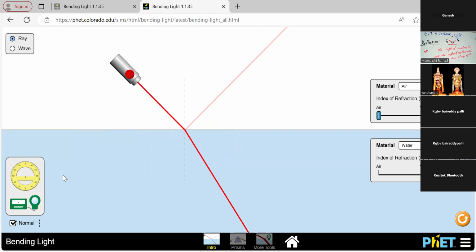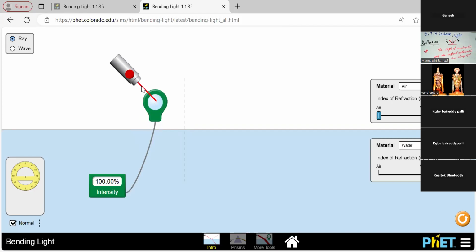Next, I am going to choose the light passing through air. This is called the air medium. In the above part I choose the air medium, and in the below part I choose the water medium. Now I'm going to measure the intensity of the light. With the help of this machine, I am going to measure the incident ray intensity. Intensity means nothing but the power. The intensity of the incident ray is 100%.